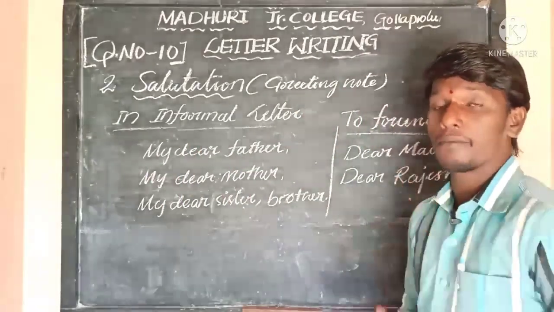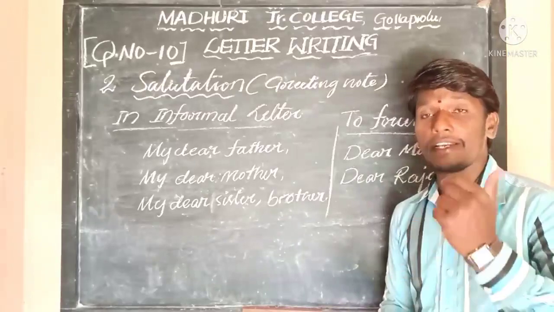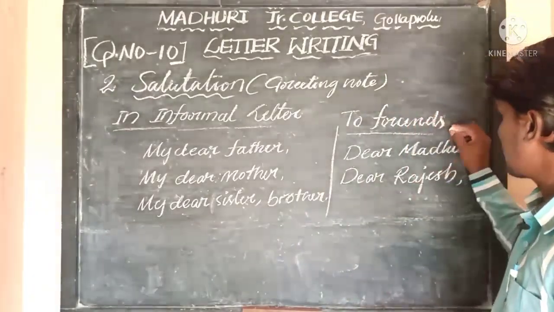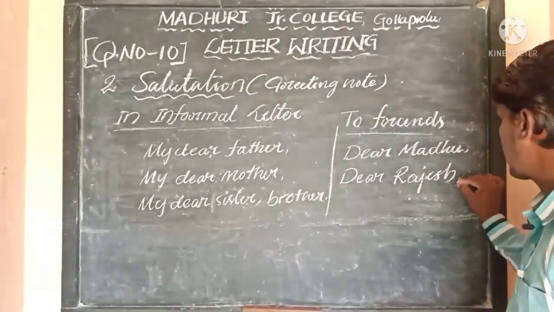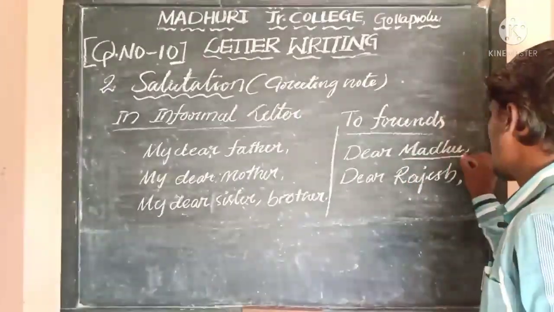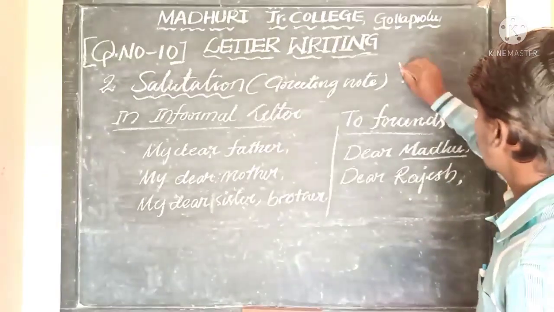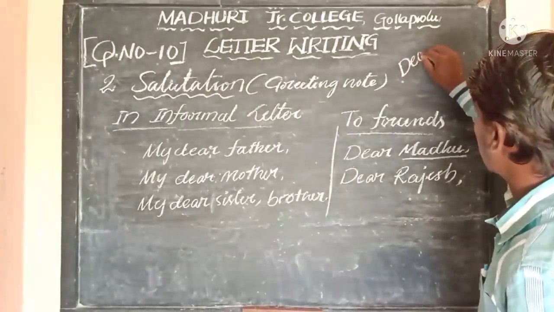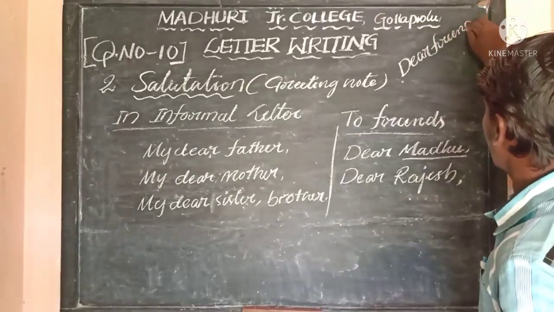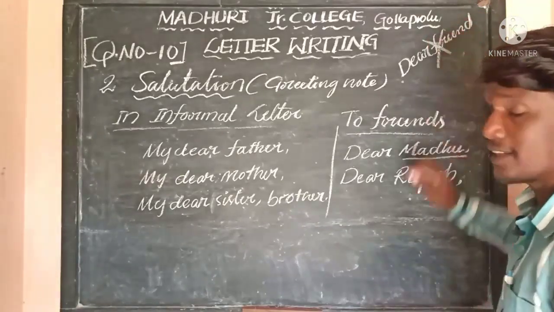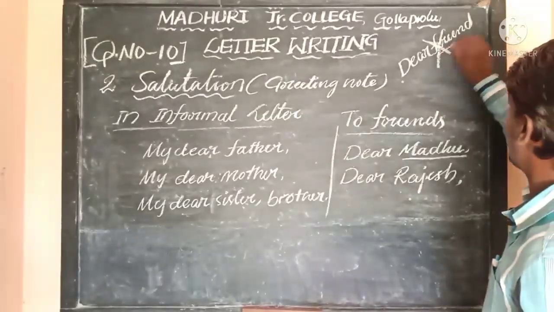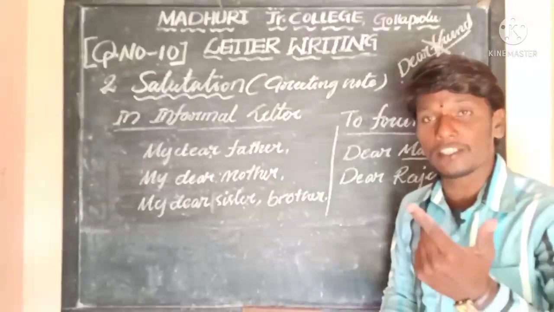But when it comes to writing a letter to a friend, how would the salutation be? Here you should write the salutation: dear Madhu or dear Raju. That means here you should mention the name of the person. Generally we are habituated to write dear friend, but when you are writing a letter to a friend, you should not write dear friend.